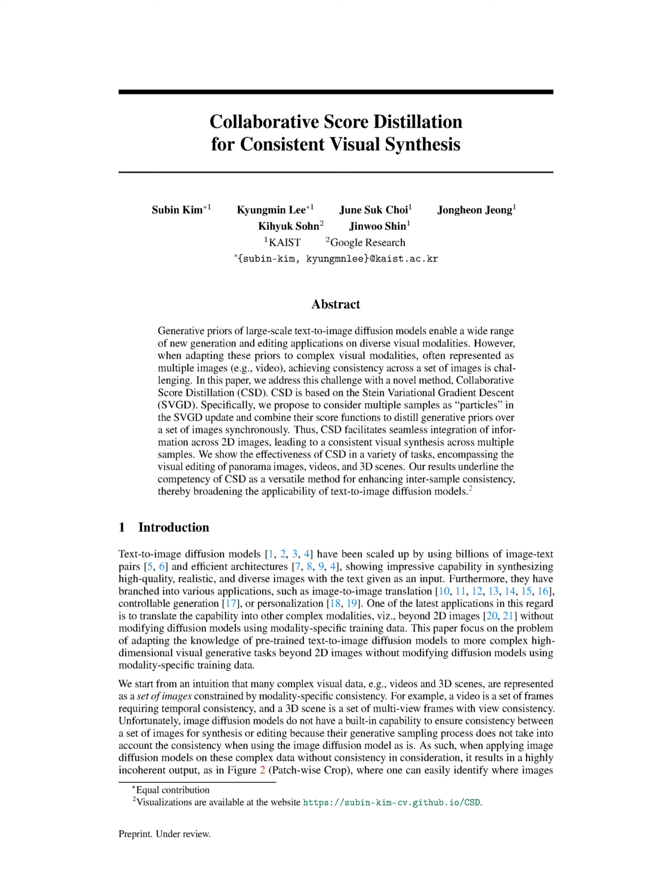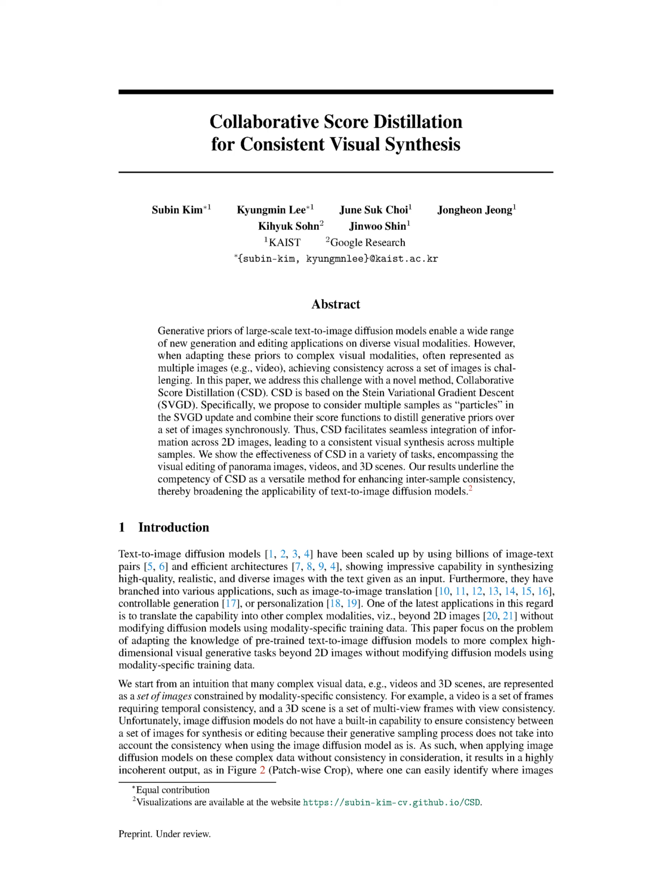For instance, a video can be thought of as a series of frames, which require a temporal consistency, while a 3D scene consists of multiple views that require consistent perspectives. However, standard image diffusion models don't inherently ensure this consistency between images when synthesizing or editing. Therefore, when applied to these complex datasets without considering consistency, the results can be noticeably disjointed and incoherent, as is demonstrated in figure, patchwise crop.